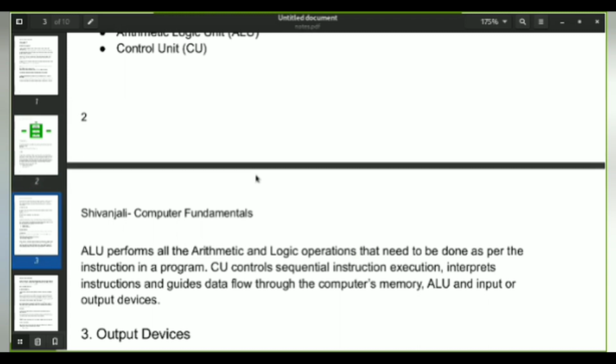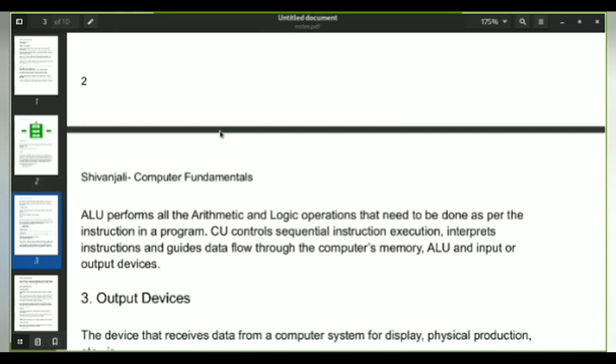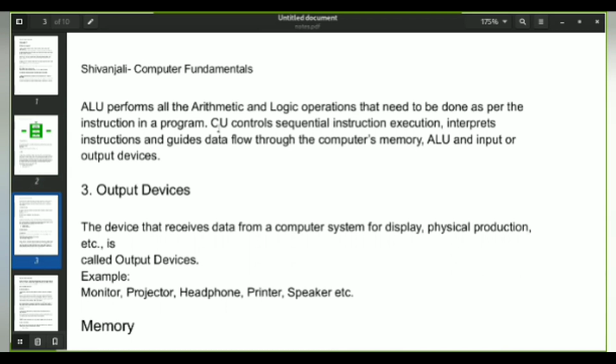Now the input is done, the processing is done. The last thing is that you are getting the result. Obviously, when you're putting in an input and processing it, you should get a result, right? And that is done using an output device. An output device is used to receive the data from the computer system for the display or the physical production.